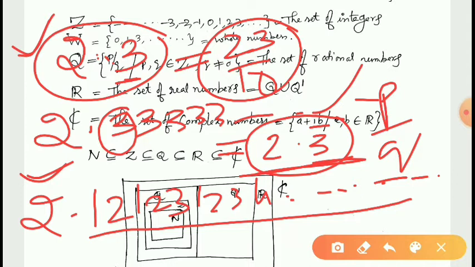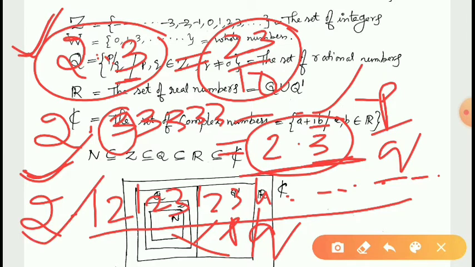This cannot be written in the form p by q. Therefore, this is not a rational number, and hence it is an irrational number. So, when we think of decimal numbers, terminating decimals are rational numbers, non-terminating recurring decimals are also rational numbers, but non-terminating, non-recurring decimals are not rational numbers. Therefore, they are irrational numbers.